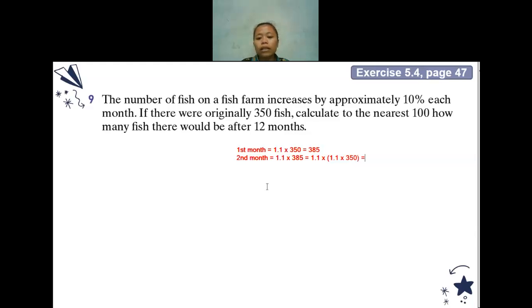So here there are two 1.1s, so I can say it's 1.1 squared times 350. Second month, the 1.1 is to the power of 2. First month, the 1.1 is to the power of 1. So for the 12th month, the 1.1 will be to the power of 12. We multiply it with 350. How many would it be?